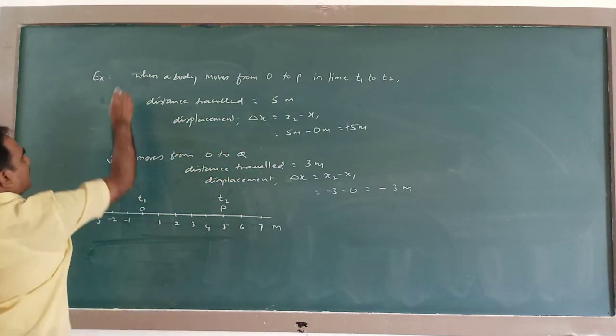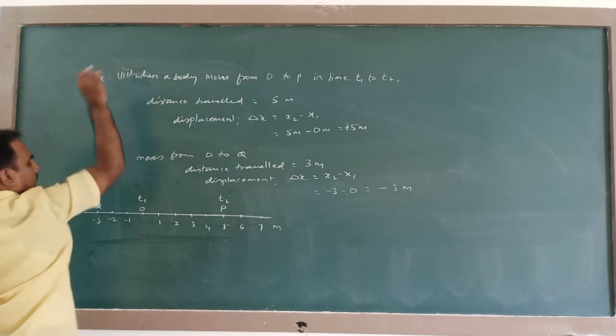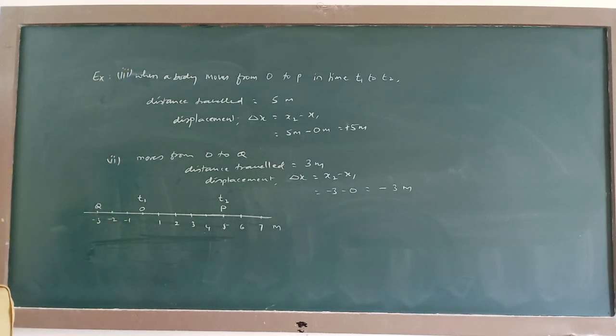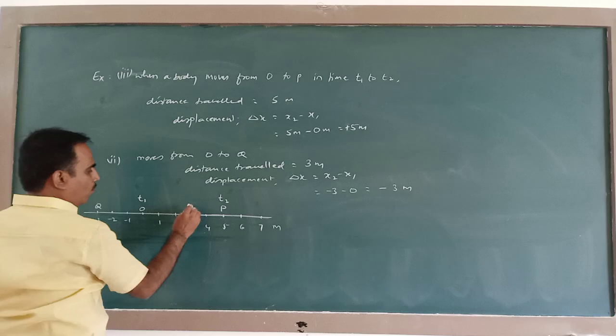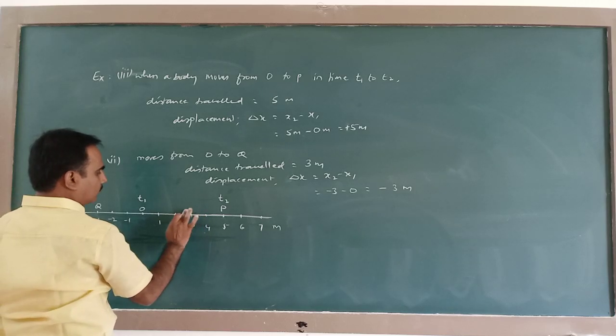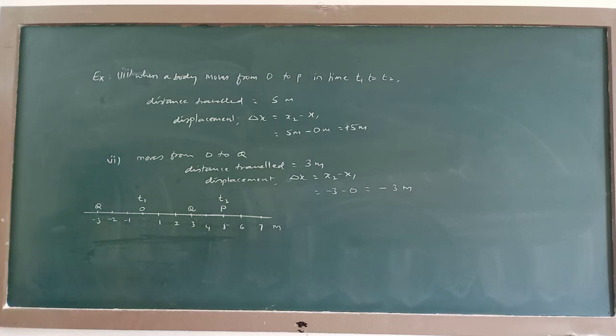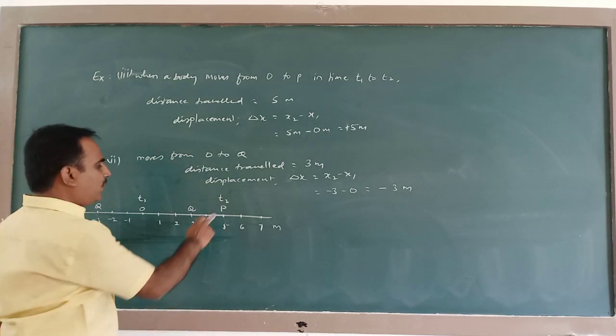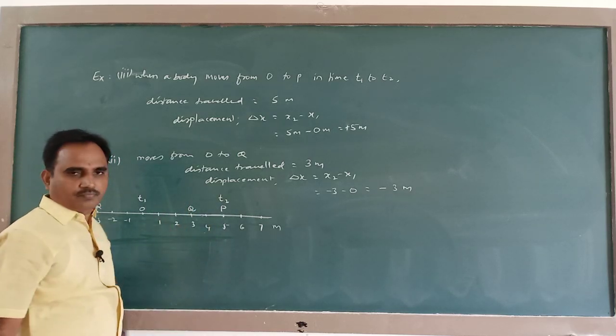We shall take one more case. A body moves from Q to P or P to Q. We shall take this direction.